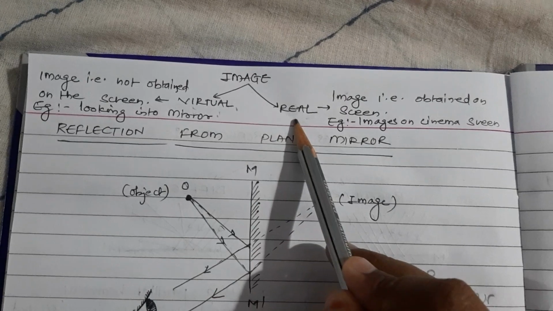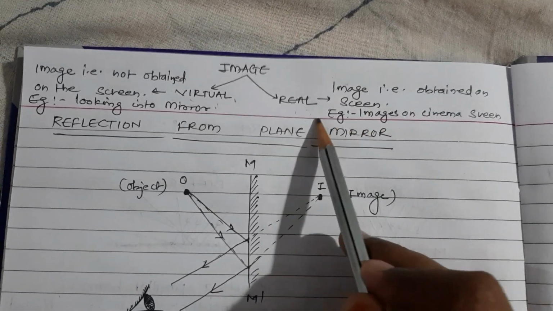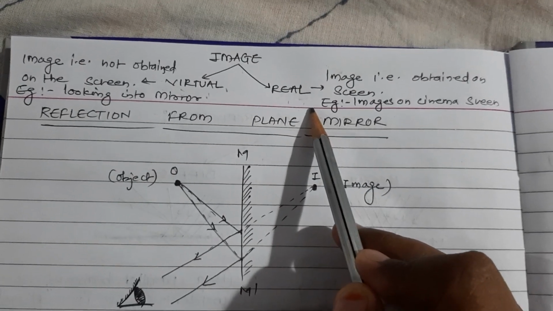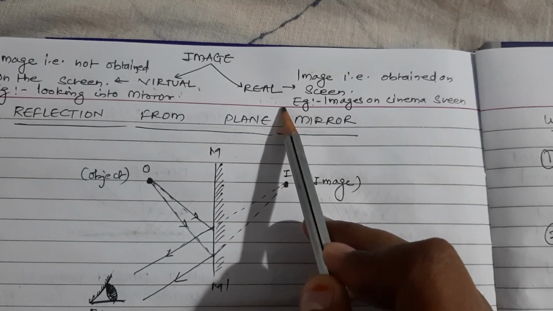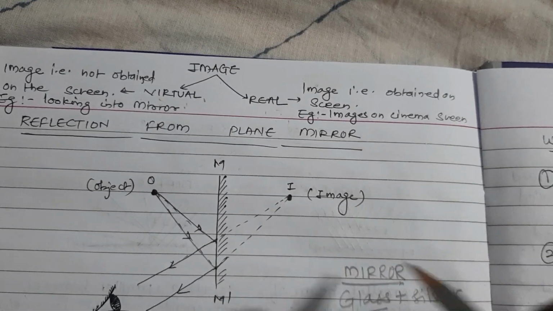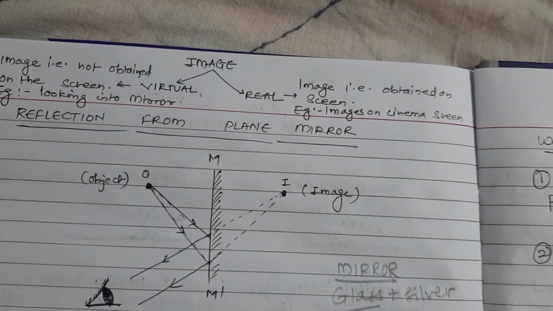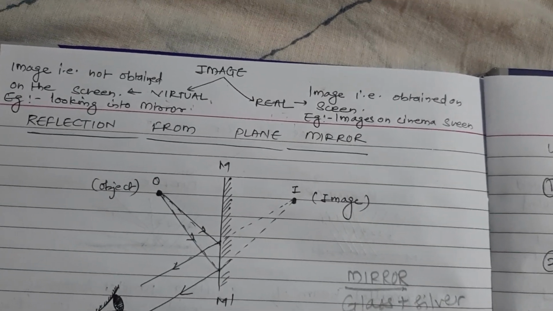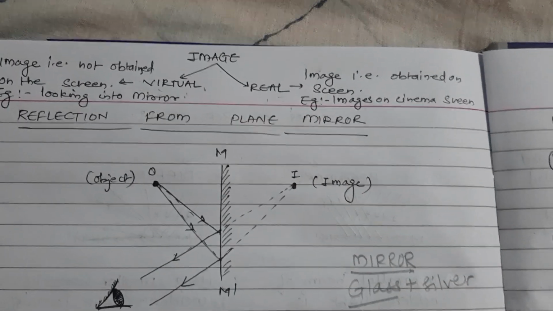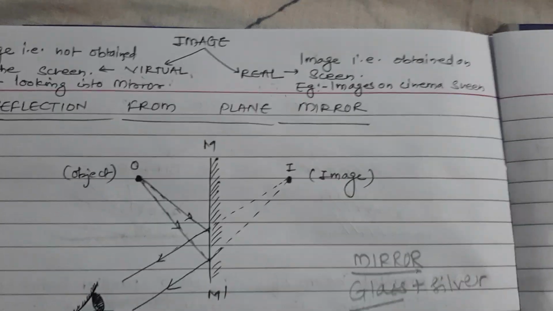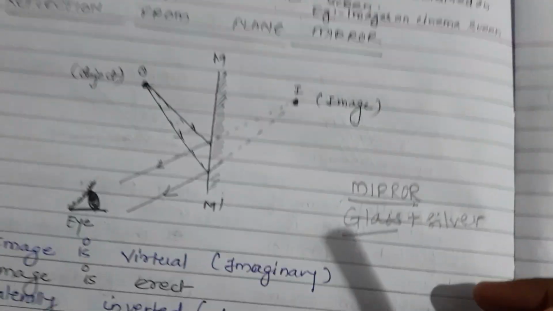And what do we mean by real? When the image is formed on the screen, that time we say it is a real image. For example, when you see in the cinema theaters, actually on the screen the images are formed, right? No object is standing behind us, right? Then also the images are forming on the screen. Then such type of image is known as real image. यानी कि ऑब्जेक्ट नहीं भी होगा तो भी इमेज फॉर्म हो रही है. That time we say it is real.